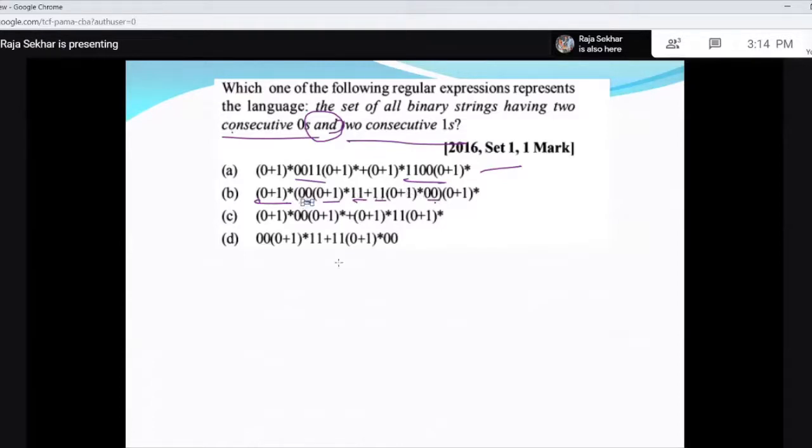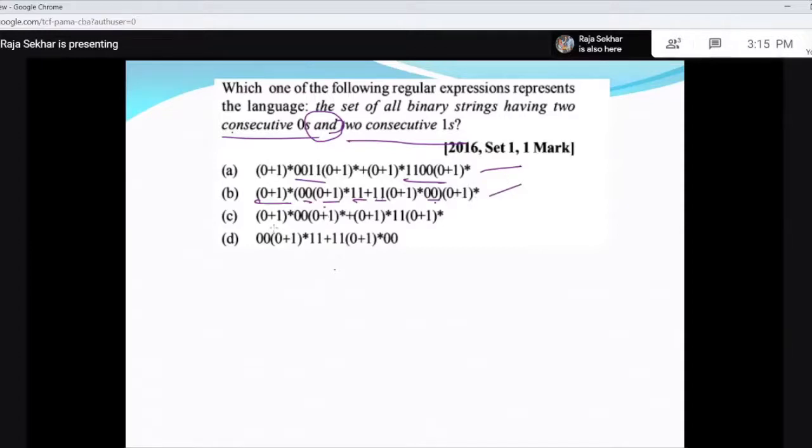So this is now making you go for strings of zeros and ones with 0 0, 1 1, either at the beginning or anywhere, in between also you can have anything, followed by (0 or 1)*. So this is your string.